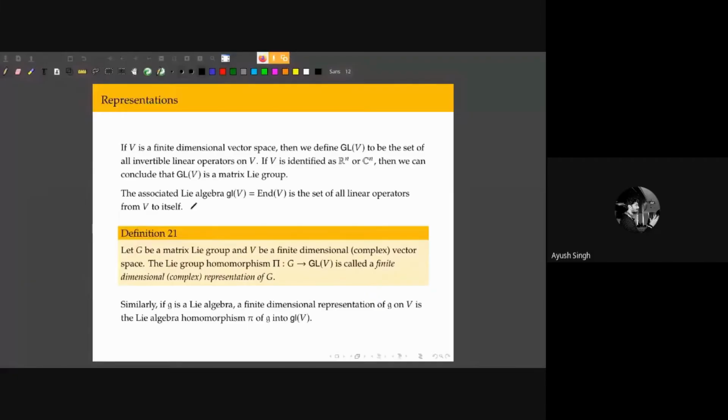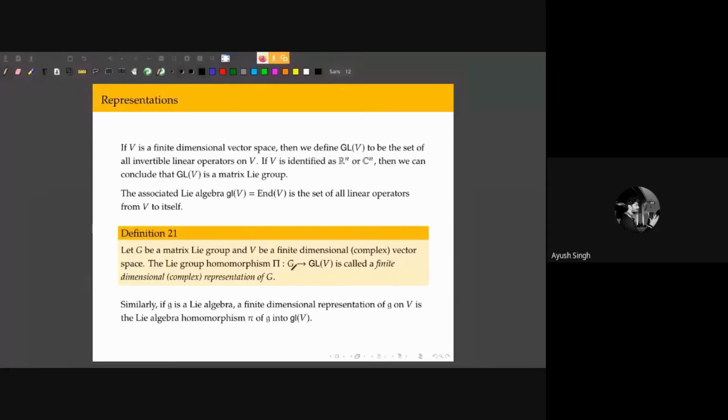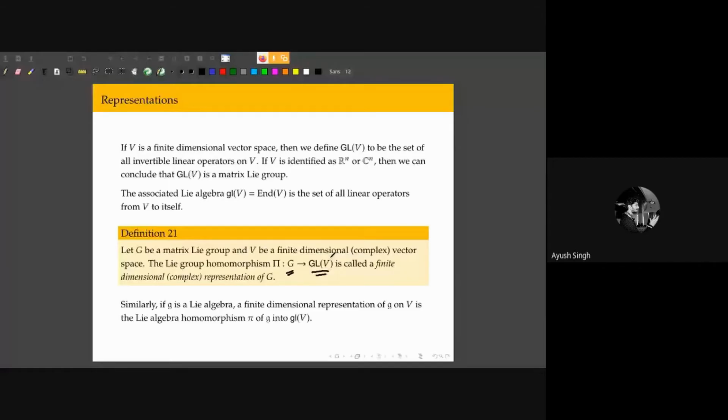Okay, and that notion is captured in the notion of a representation. If V is any finite dimensional complex vector space on which we want to know the action of our group, then we can define a Lie group homomorphism between the group G, which we want to study, and the set of all linear maps over the vectors on which we want to study the representation. So in quantum mechanics, this space V is going to be some Hilbert space, and for us, this G is going to be the rotation group.